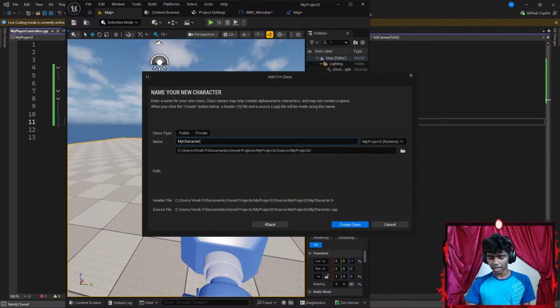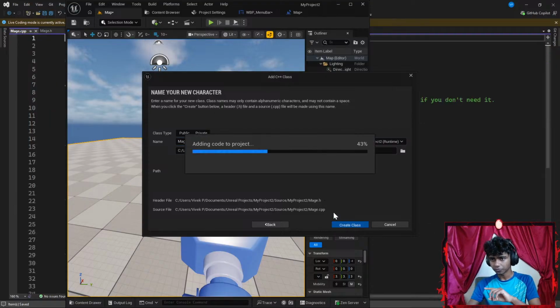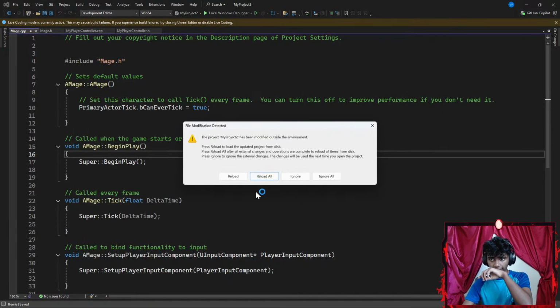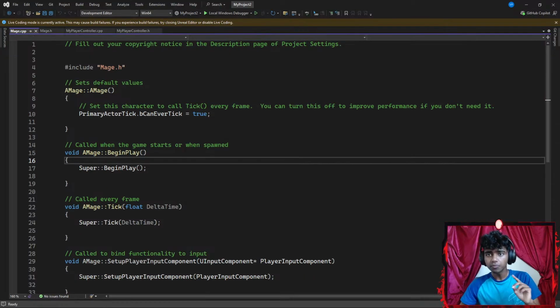Let's do something like next. I'm going to call it something like a boss. This is going to be my stage's boss. Maybe I go with mage because I haven't worked with boss a lot. Let's go with something like mage. Now, while it's adding to my project, I might go eat something real quick. There we go. Let's reload all.